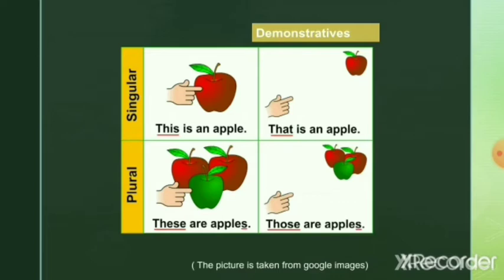If you want to tell about an apple far away from you, then you use that apple or that is an apple. And if you want to talk about many apples which are near to you, then you use the word these apples. Instead, if it were books, these are books, etc. And if you want to talk about many apples which are far away from you, those apples. Or in case of books, you will use those books, etc. Now, let us move on to possessive forms of noun.